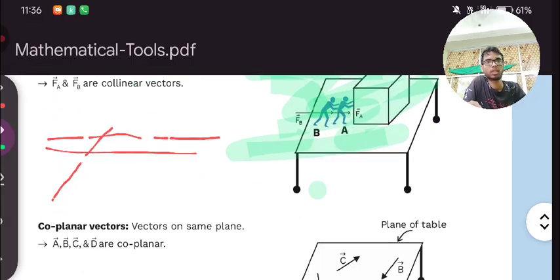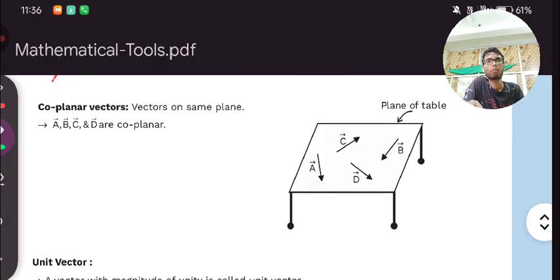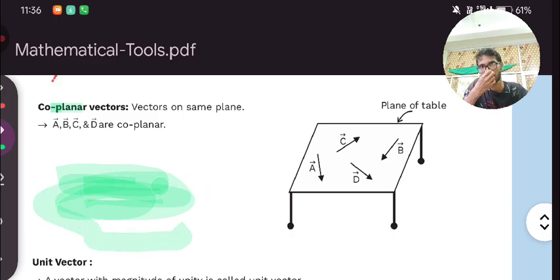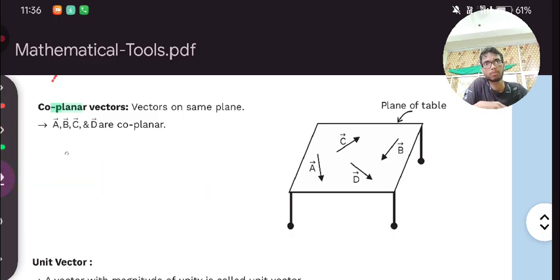Now next we have coplanar. Coplanar, not collinear. This word, planar, plane. Let's say this is a plane.